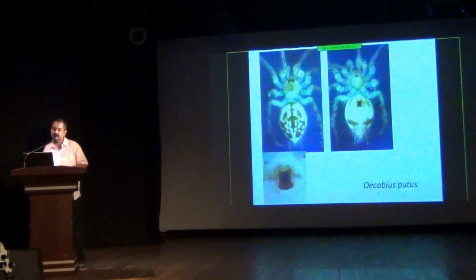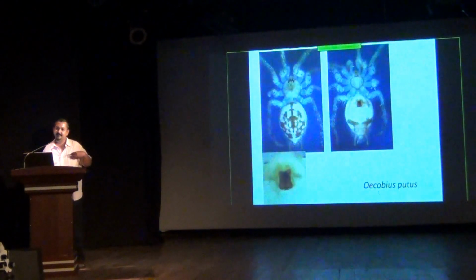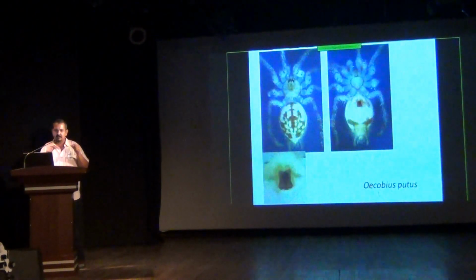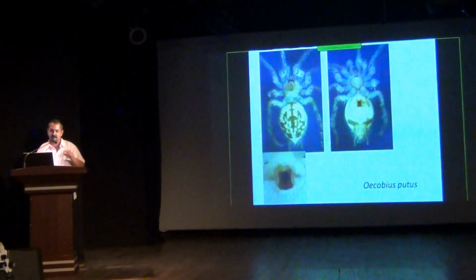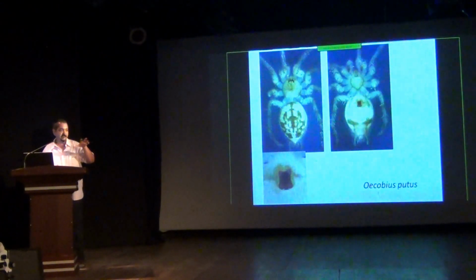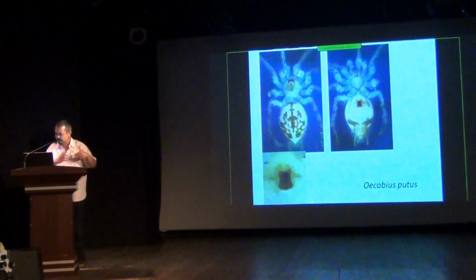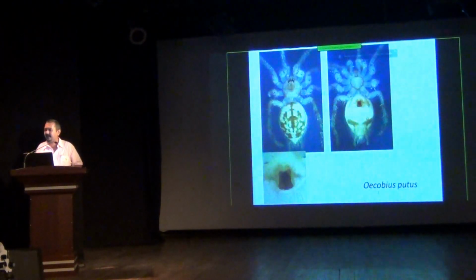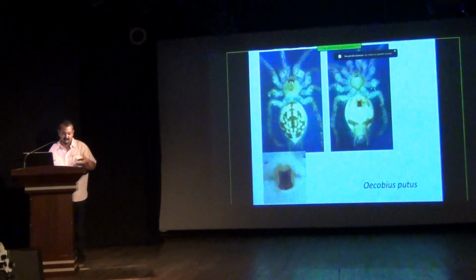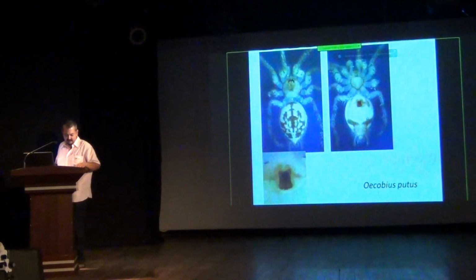Oecobius is another species. They're really tiny, like a couple of millimeters long, spiders that build these star-shaped webs all over the house, on walls, especially on corners, on windows, and so on. They make good pest control for little fruit flies and little insects that fly into your house.